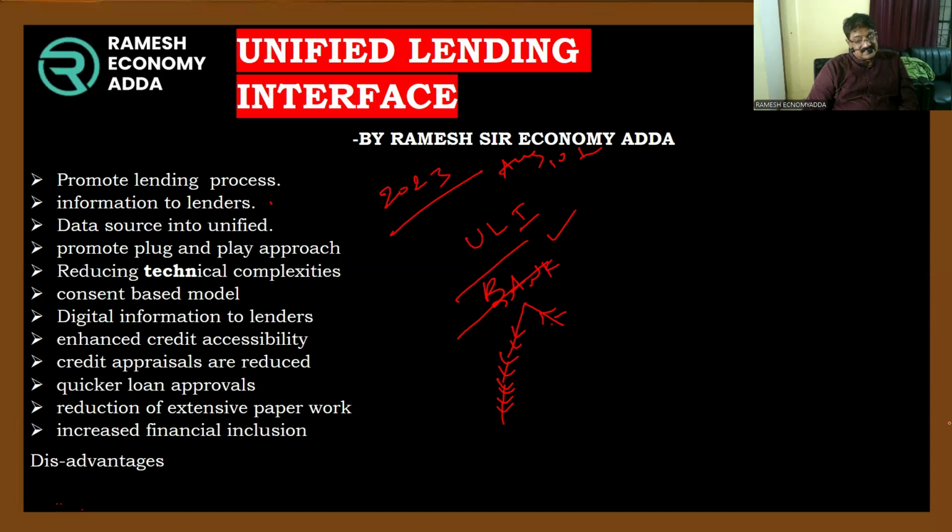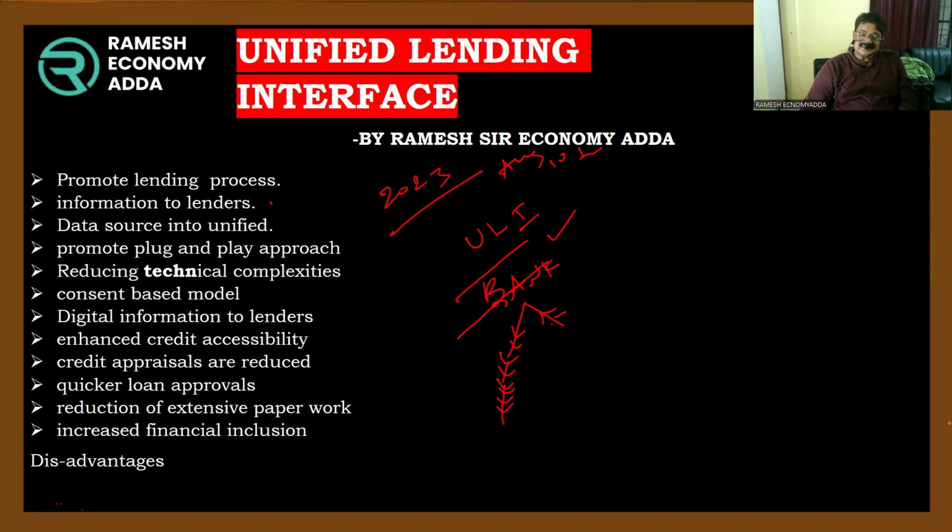In this, what happens? The borrower's full information is passed to the banks. Financial information, non-financial, everything. So in this juncture, banks are able to forward the loans within a fraction of seconds. No complexities, no problems.